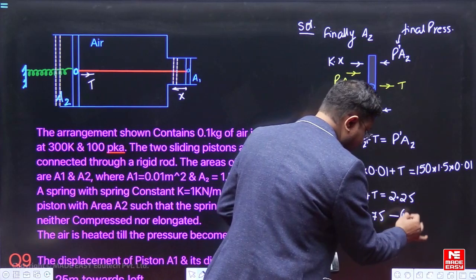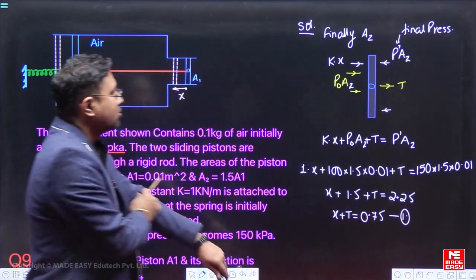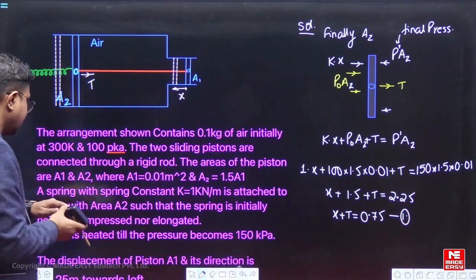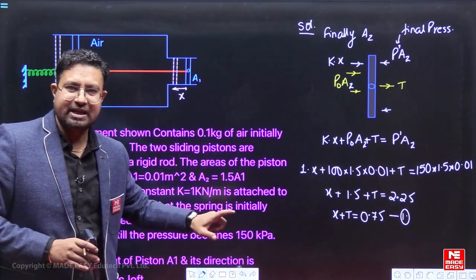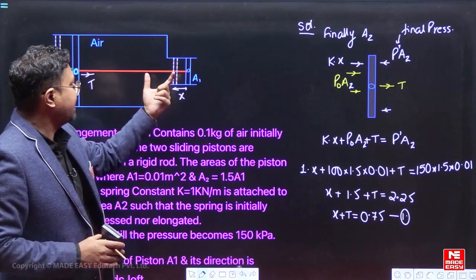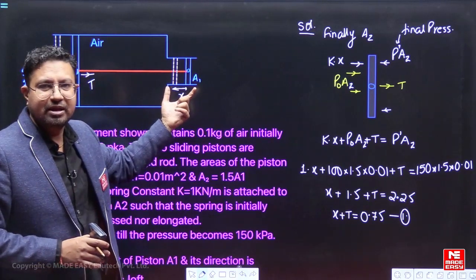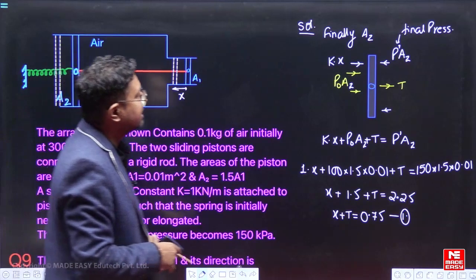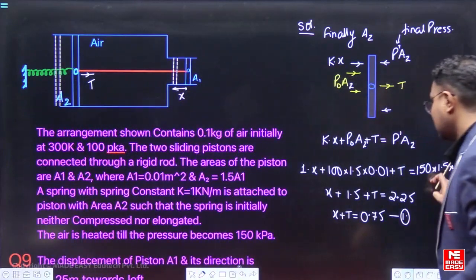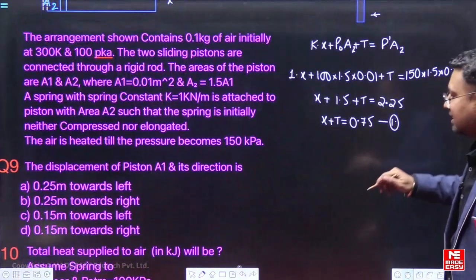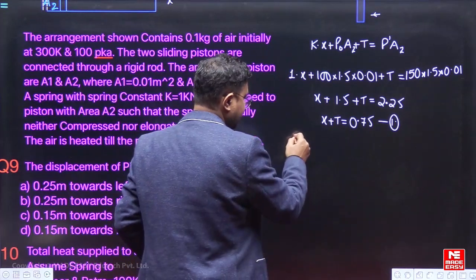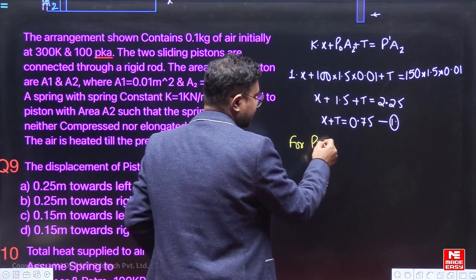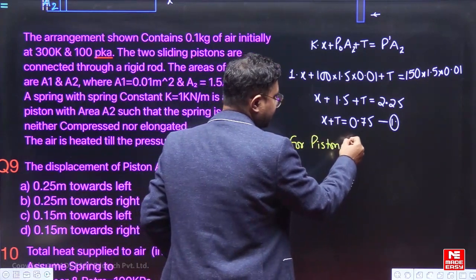So suppose this is equation 1, right? We have got this as equation 1. Now we have a relationship between x and T. Now let me make another equation with the help of piston A1. So what can we write? We can write for piston A1 finally.